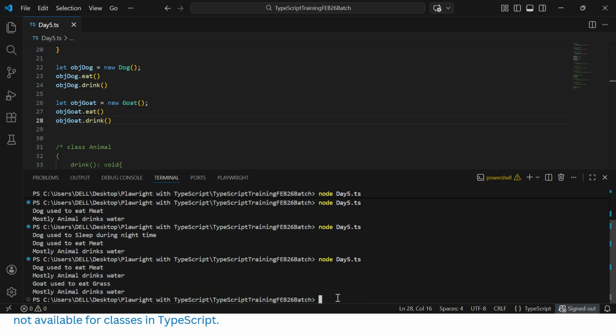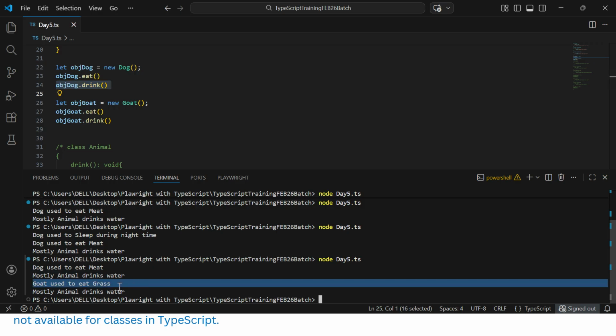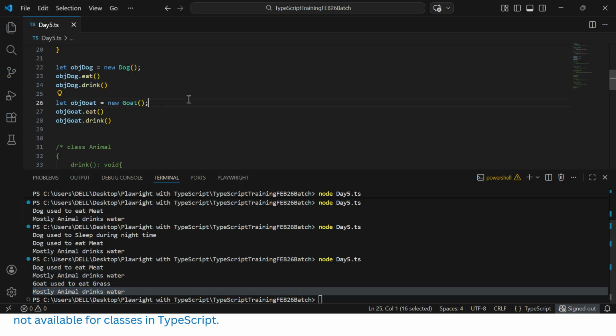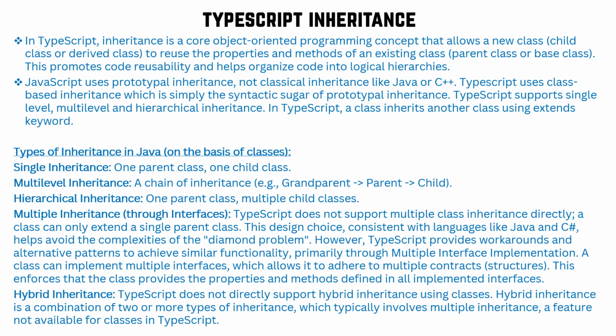Now let's run it. You could see dog used to eat meat and mostly animal drinks water. This is the common part from the parent. And now for the goat, goat used to eat grass and mostly animal drinks water, which is coming from the parent class. So that is the way one parent can have two child classes and both children can access the parent properties commonly. So this is called hierarchical inheritance: one parent class, multiple child classes. And multiple inheritance is not possible through the class concept but we will implement it through the interface concept.